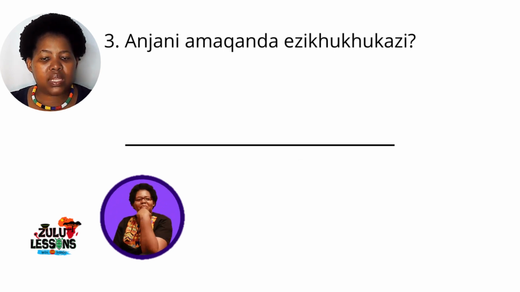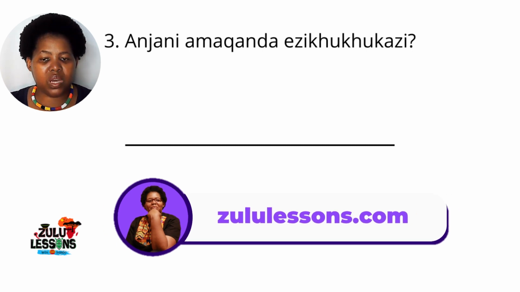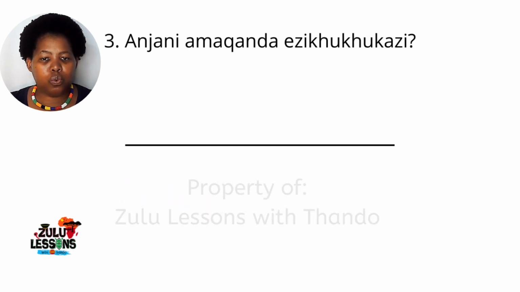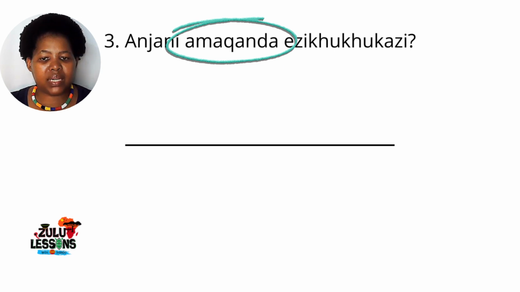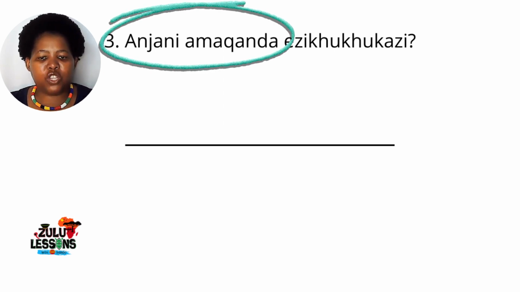And so here in this question, the question starts with a. So what are we referring to here? We are referring to the noun amaqanda. So amaqanda, their subject concord is a. So anjani amaqanda. That's that a.